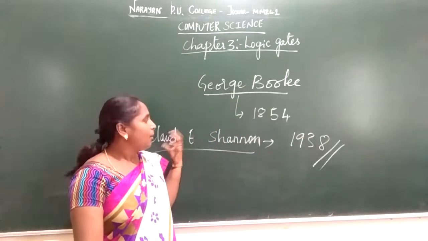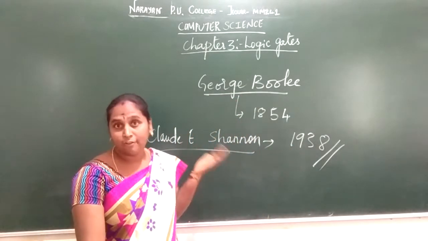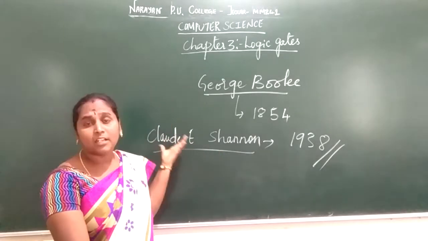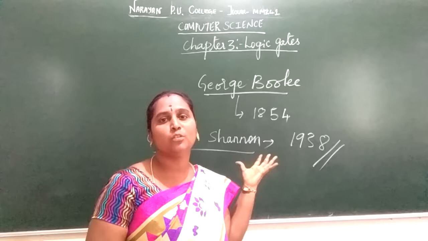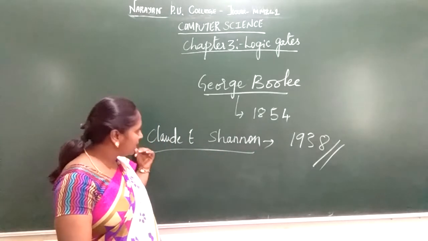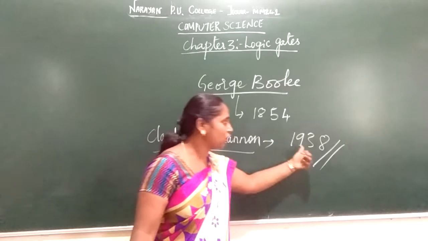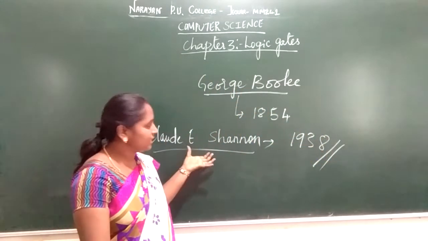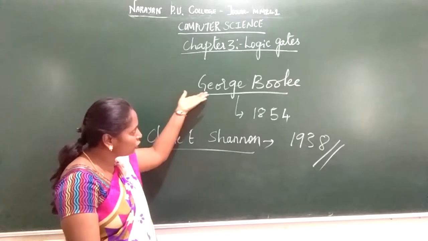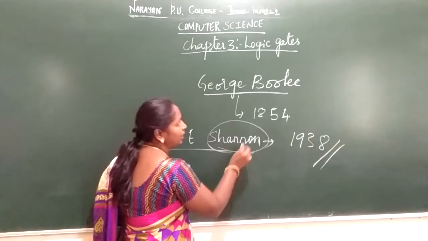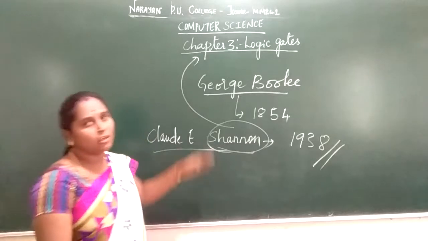Boolean algebra is not only used in telephone switching circuits, it can also be used in computer circuits and in logic circuits. That came into existence through Claude E. Shannon in the year 1938. So our logic gates came into existence with the help of George Boole as well as Shannon. Mainly it worked on Shannon's paper, which led to the development of logic gates.